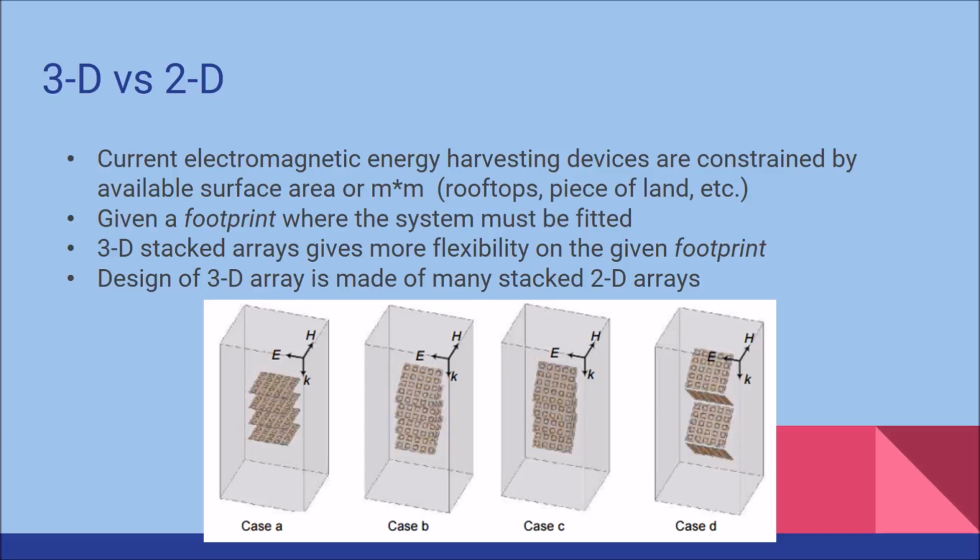So what is the difference between the 3D models and the current 2D models? Current 2D models are constrained by available surface area, or meters squared, where they can be placed, such as rooftops or pieces of land. This given area is known as a footprint in which the system must be fitted. The 3D models of stacked arrays give more flexibility and freedom of design for the given footprint, or space constraints. As seen, there are different designs for the 3D model, each serving different purposes.